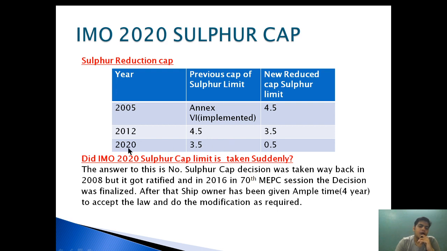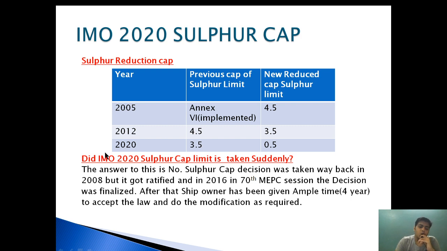But in 2020, the limit has been reduced by the highest amount in a decade. It has been reduced from 3.5 to 0.5, almost a 70 to 80% reduction.